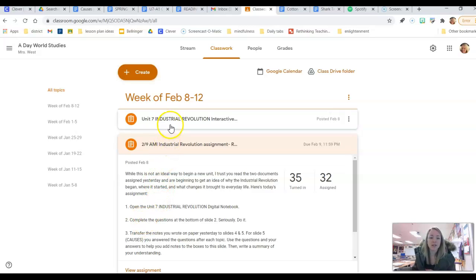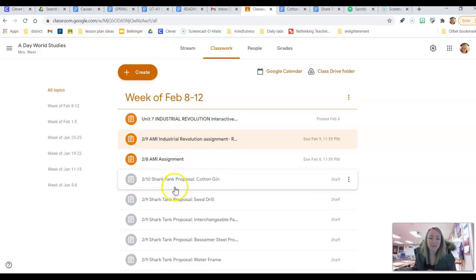The first thing that I asked that you do in the new interactive notebook was complete the questions at the bottom of slide 2. Seriously, do this, right? It's a little bit of making some goals, right? Trying to figure out how to best prepare for a semester final that will be coming up faster than we think. Then you needed to transfer the notes that you wrote on paper to slides 4 and 5, right? And then take screenshots and submit them, all right? So whenever you get a chance, if you have not done that, please take care of that.